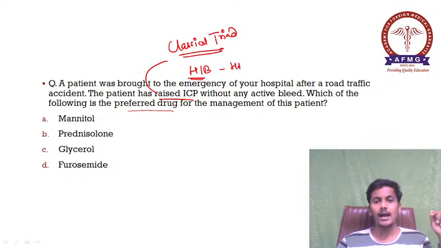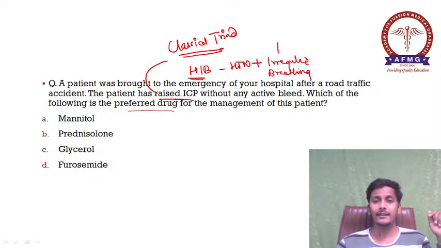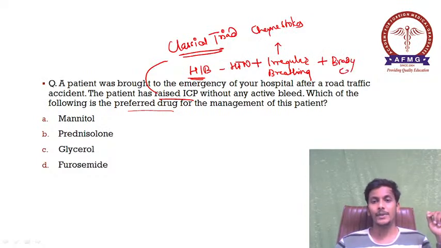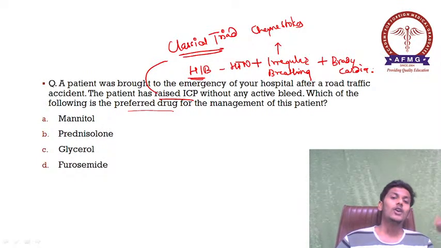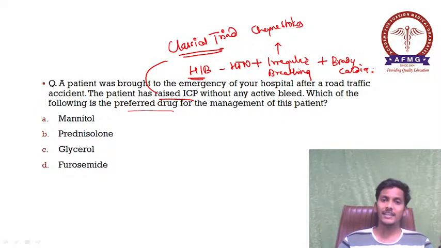And the triad is hypertension, irregular breathing. This irregular breathing in cases of raised ICP has a characteristic name known as Cheyne-Stokes breathing. And B stands for bradycardia. So please remember the classical triad of raised ICP is hypertension, irregular breathing and bradycardia. Okay, along with this there would be some ocular manifestations also in cases of raised ICP.